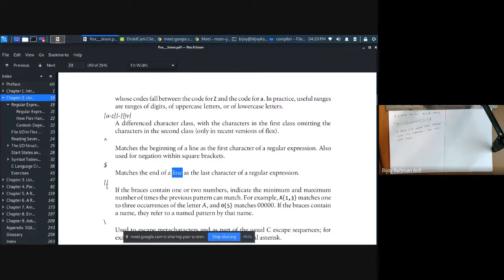So, braces. Good. Braces is wonderful. Braces give the number of appearances. So if you give A to G, what is it going to match? If you give A to G, what is it going to match?